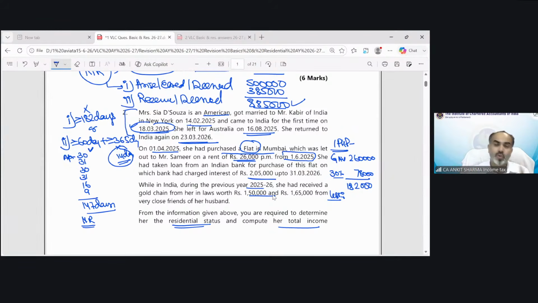We are solving this question under the optional tax regime. Can you tell me how much interest, maximum interest, we can claim in this case? Total interest she has paid is 2,05,000. Can you tell me which is the maximum limit of interest we can claim in this scenario? Mithali is saying 10,000. Why 10,000? Where have I taught you the limit of 10,000? Gayatri is saying fully allowed. Anyone else?